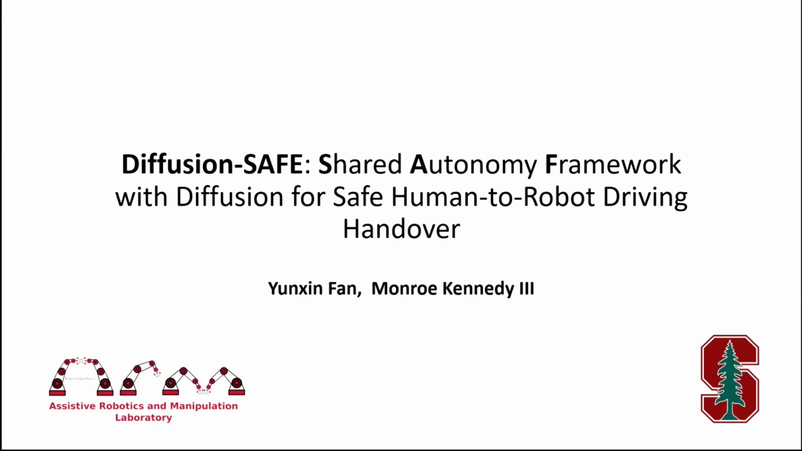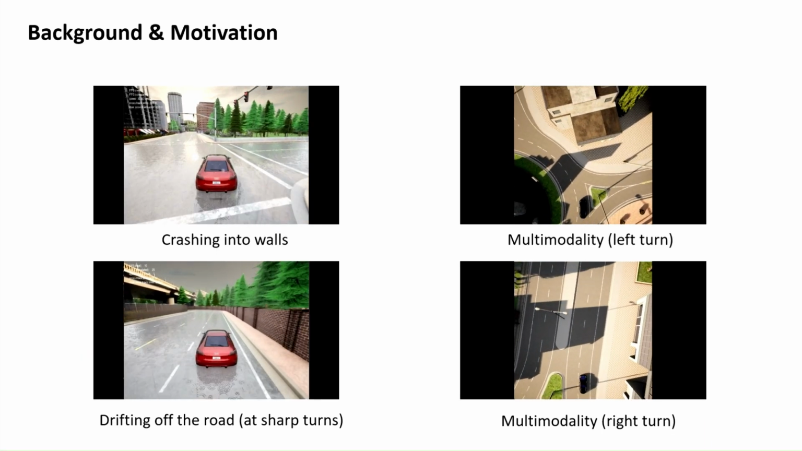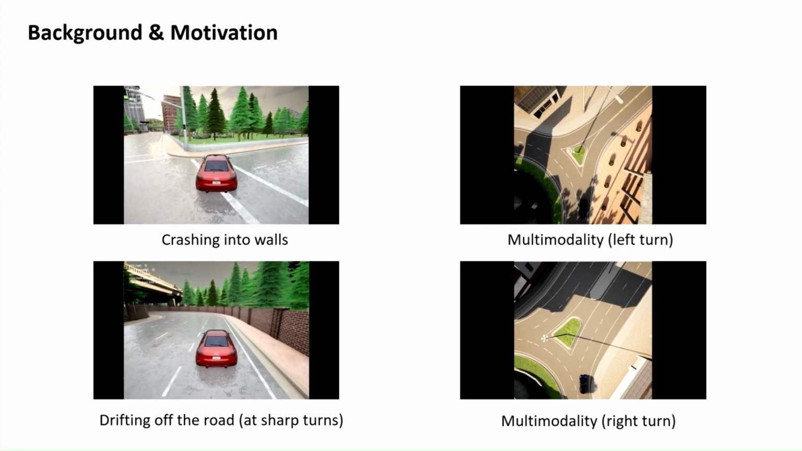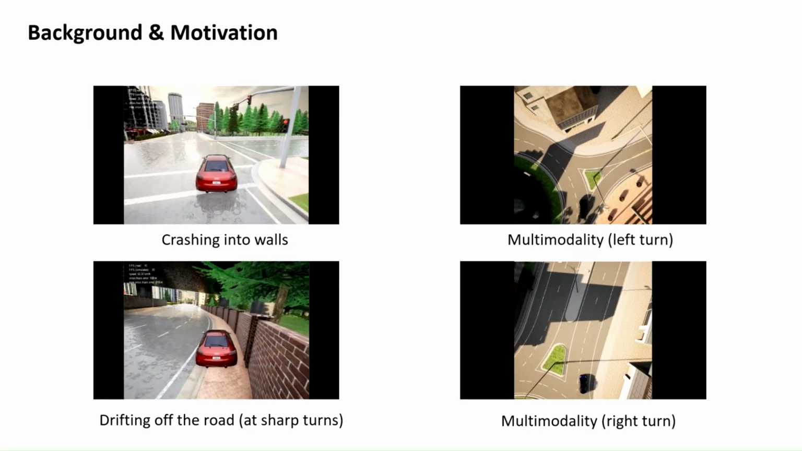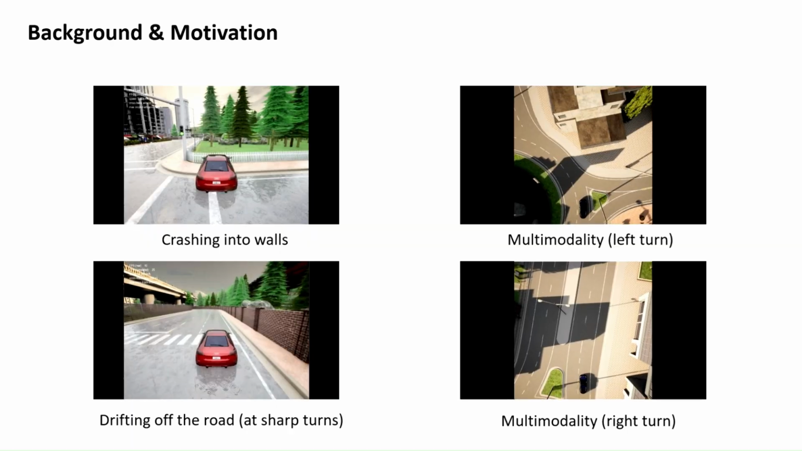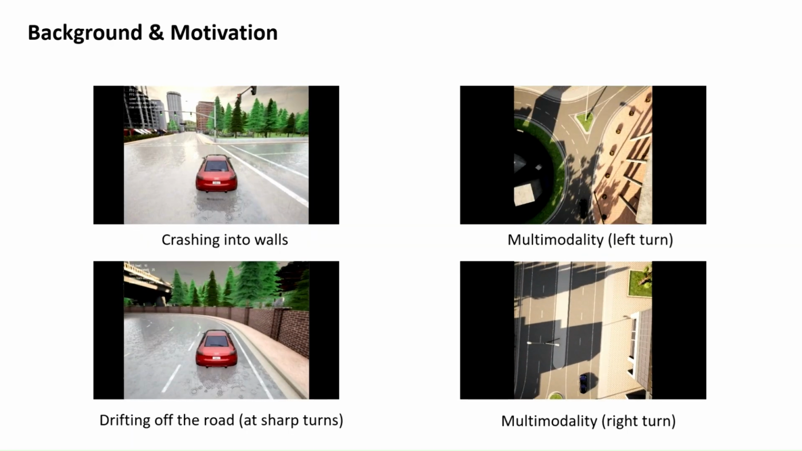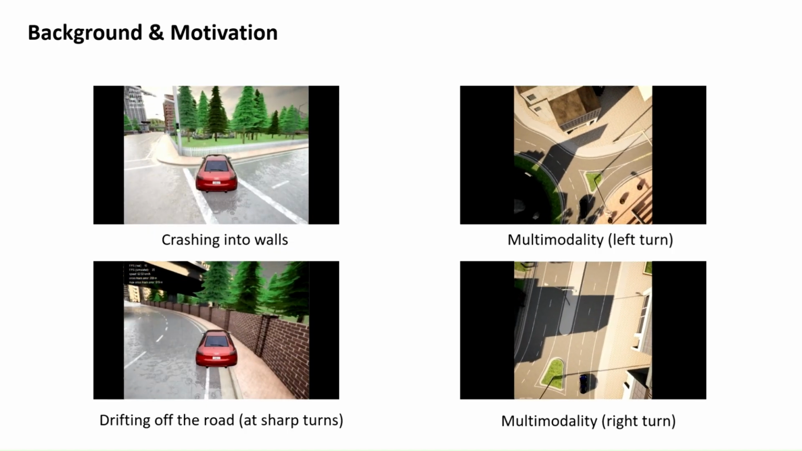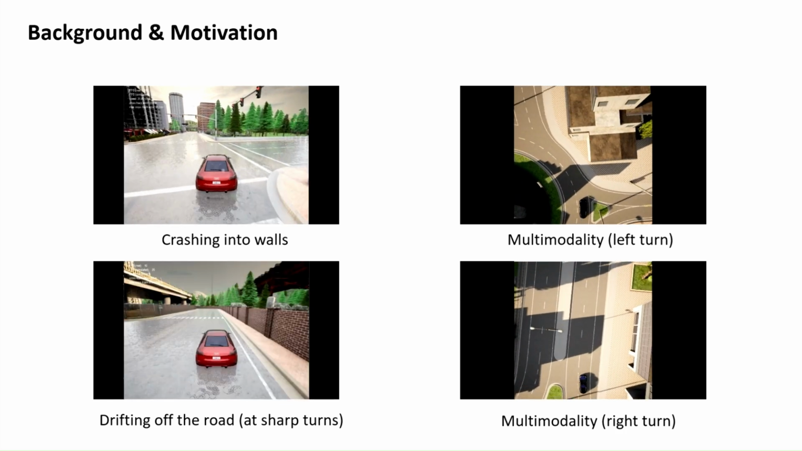We present Diffusion-SAFE, a shared autonomy framework with diffusion for safe human-to-robot driving handover. Our work is motivated by common failure cases in autonomous driving, shown on the left, such as crashes and drifting, which often stem from inaccurate trajectory prediction and poor adaptability. On the right, we highlight complex multimodal scenarios like intersections, where multiple valid future paths exist and managing uncertainty becomes critical. These cases underscore three fundamental challenges in shared autonomy.